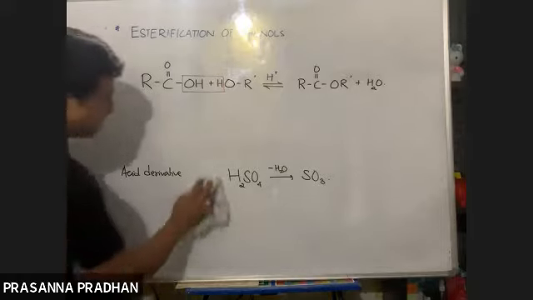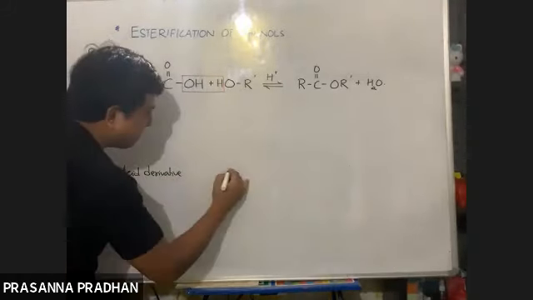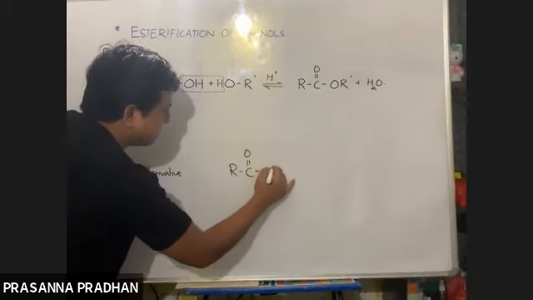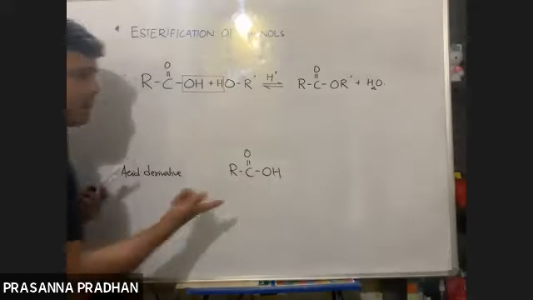Now, remove water from carboxylic acid. Is it possible to remove water H2O from here? Can you remove water from carboxylic acid? No. Why? The atoms aren't freely bound, because there is only one hydrogen atom.